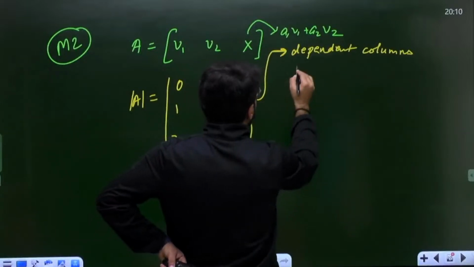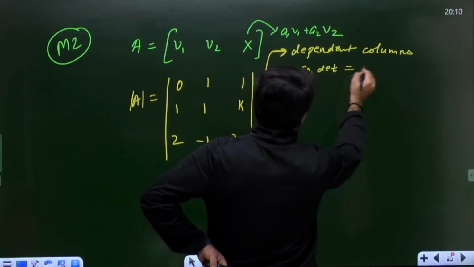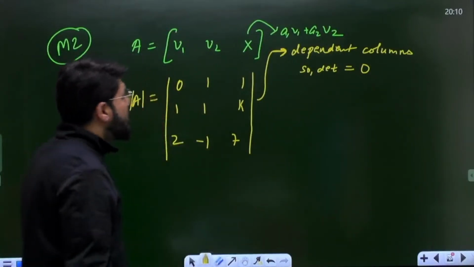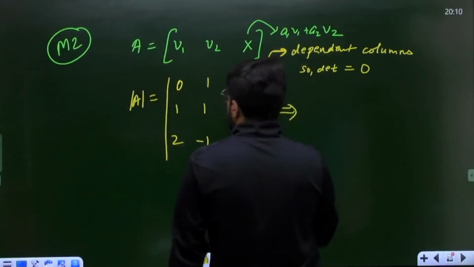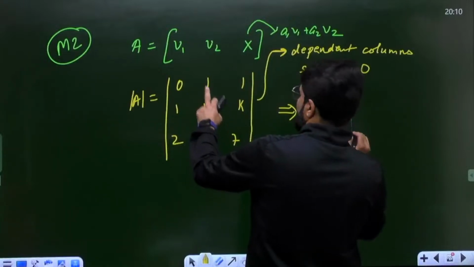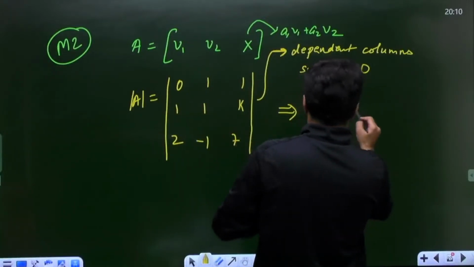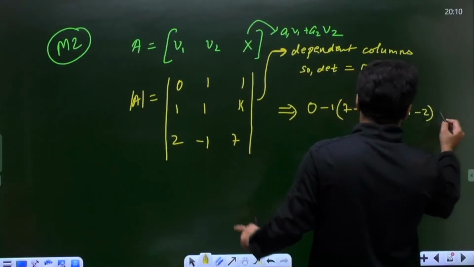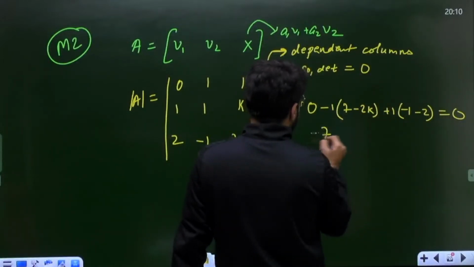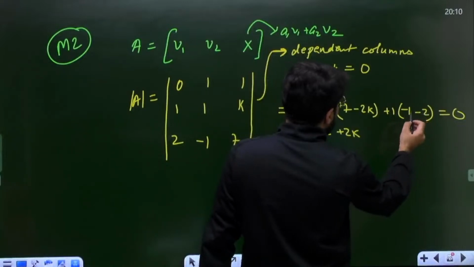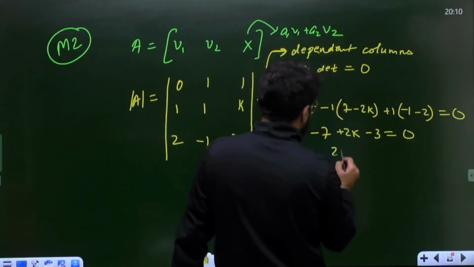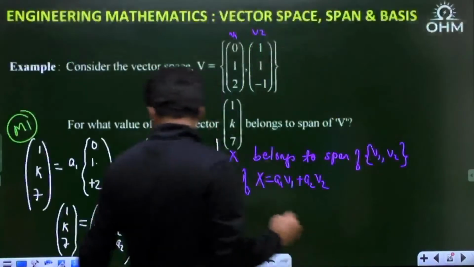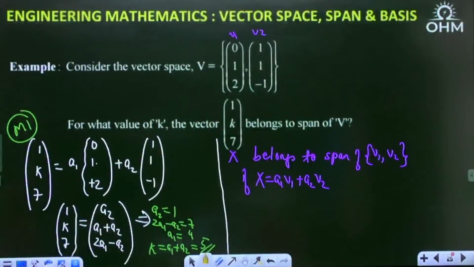Because of dependent columns, the determinant must be 0. Any determinant which has dependency in rows or dependency in columns, the determinant value is 100% 0. So, the first element is anyway 0, then minus 1 into (7 minus 2K) plus 1 into (cross multiplying, minus 1 minus 2) must be 0. So minus 7 plus 2K and minus 3 equals 0. So 2K is equal to 3 plus 7, that is 10, and K equals 5. Same answer, K equals 5.